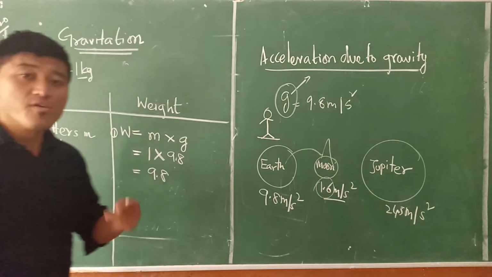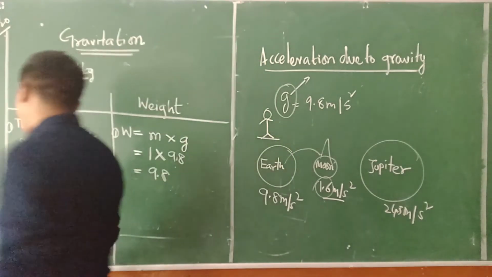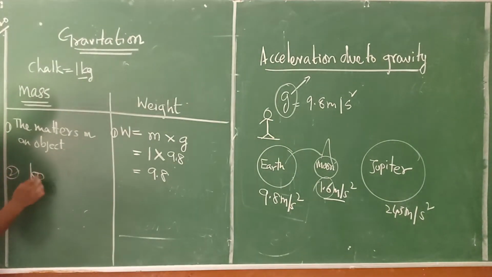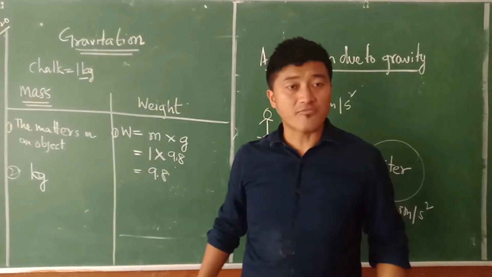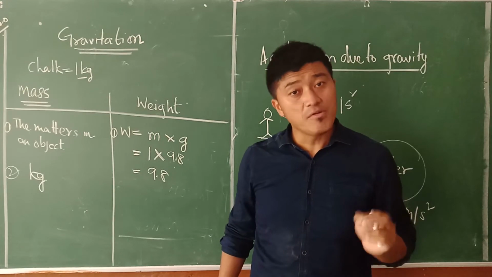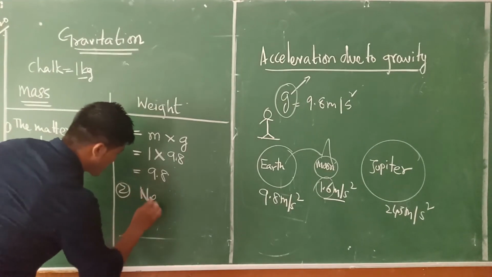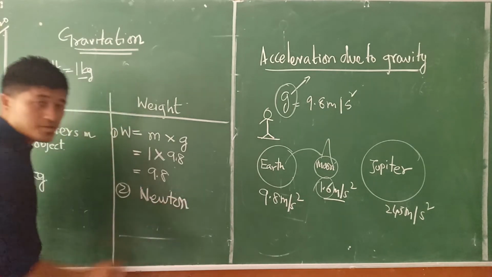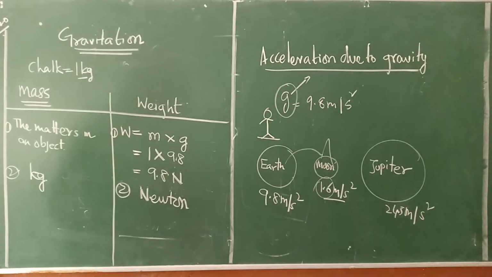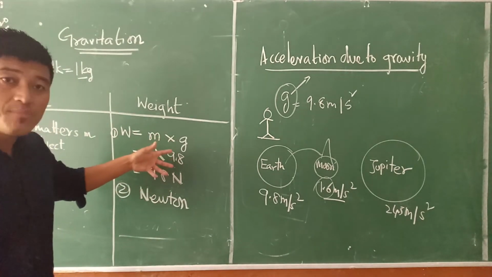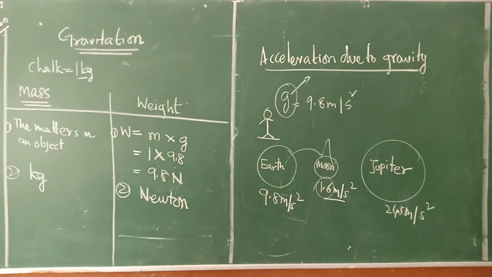Whenever we are talking about the mass, we always have to write the unit kilogram here. Understand? But when we talk about the weight, we always have to write the unit of weight in the form of Newton. Understand? So, this is 9.8 Newton here. Now, in understanding the importance of that 9.8, we will come to know that.